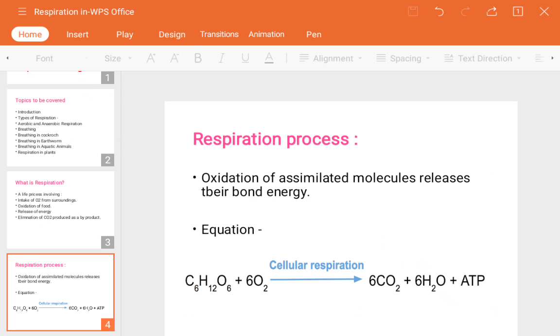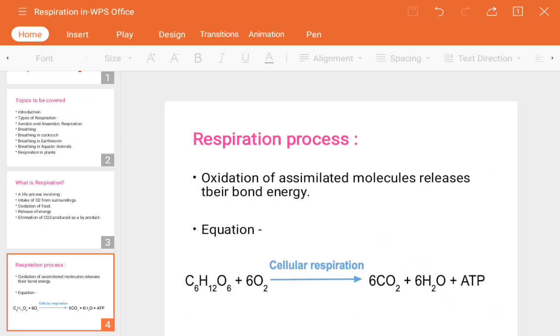After the breakdown of the food material, the energy which is released is in the form of ATP, stored inside the mitochondria, inside the cell, in the chemical form adenosine triphosphate.